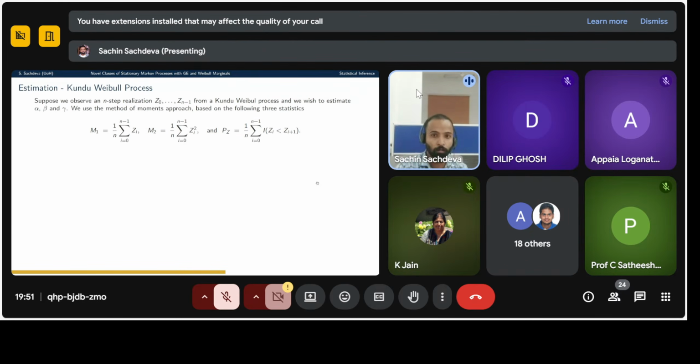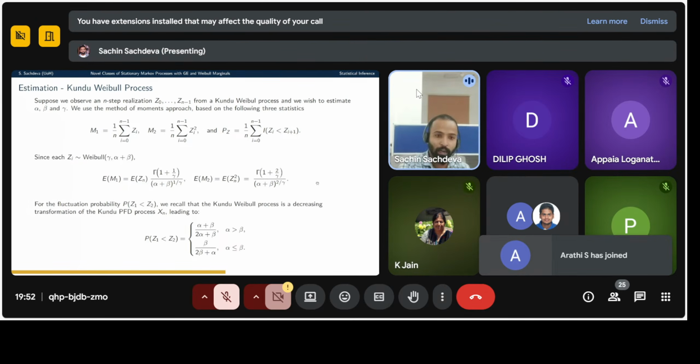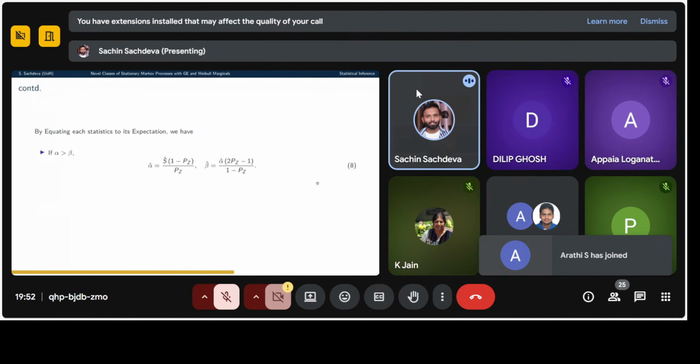Firstly, for the Kundu Weibull process, we have three parameters: alpha, beta, and gamma. So we are using the three statistics M1, M2, and PZ, and we have their expectations readily available. So for the Kundu Weibull process, we have estimated parameters for alpha less than beta. Also, we have estimated parameters for the other case.